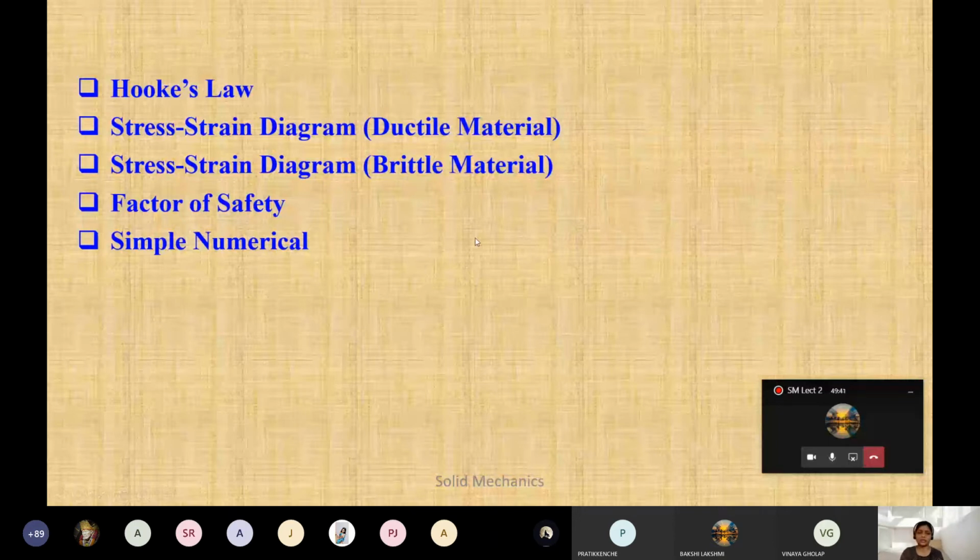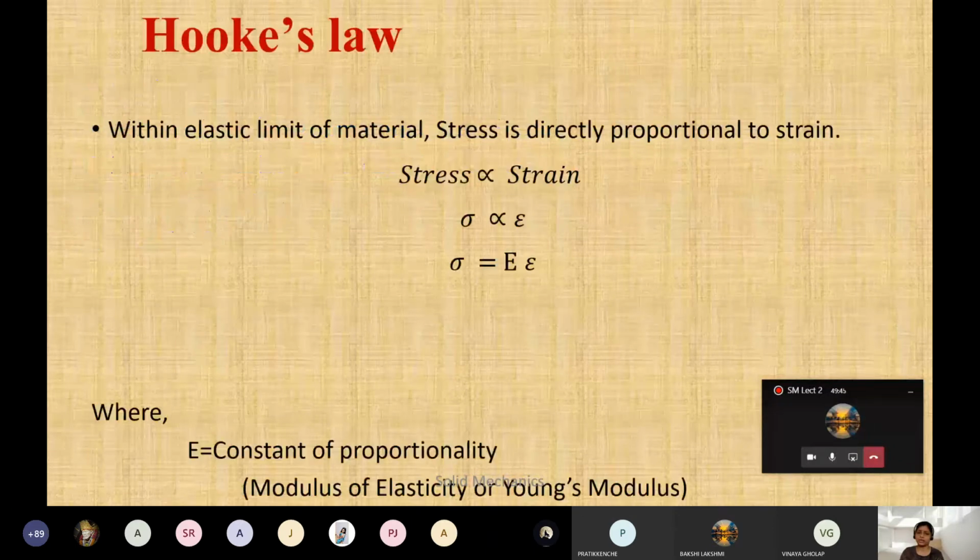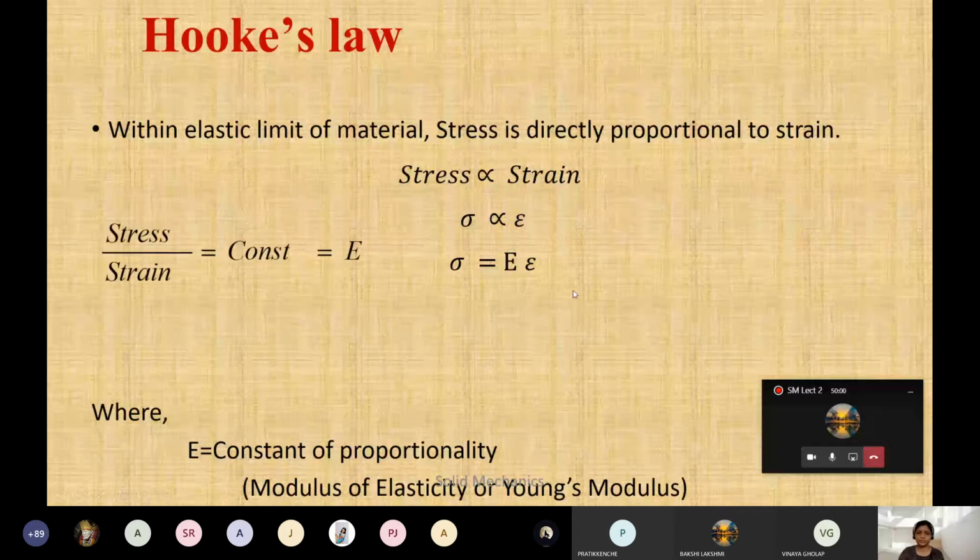एक basic numerical हम लोग start करेंगे. Hooke's law, you know this thing that within an elastic material, the stress is directly proportional to strain. I told you stress we will denote by sigma, and strain with epsilon. So here stress is proportional to strain. We are removing proportionality with the constant that is called E. Now here E is a constant of proportionality.